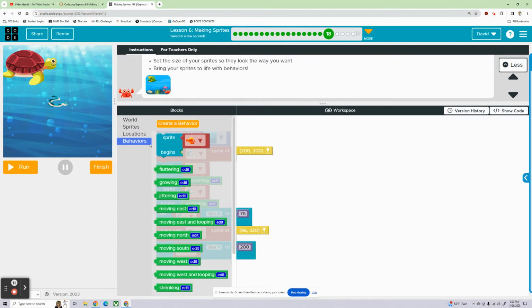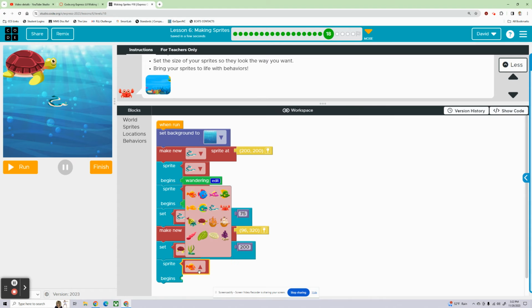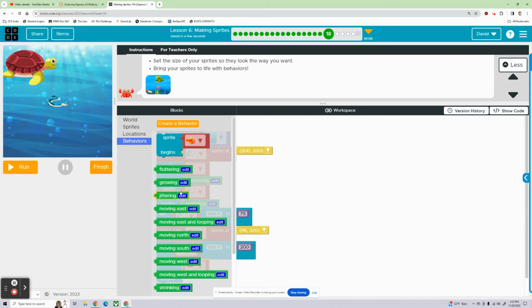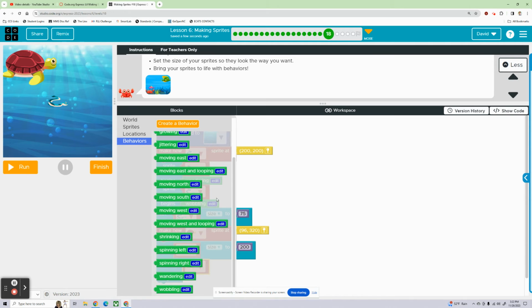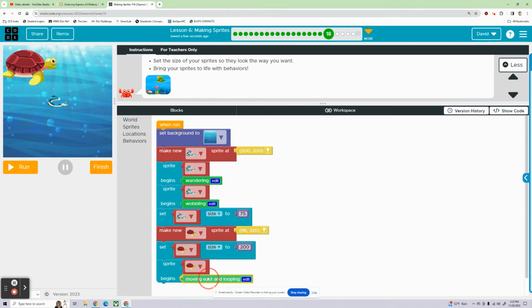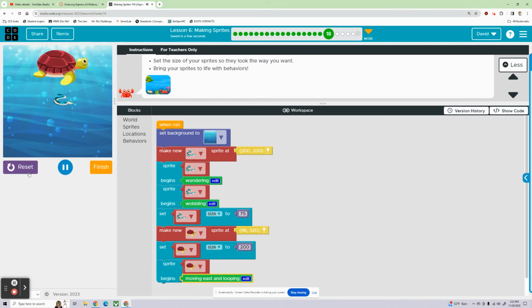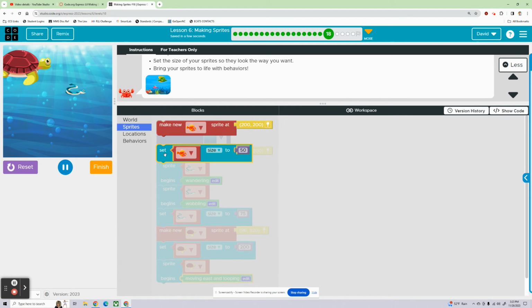Okay, behaviors. Let's make this turtle behave. Behave yourself, turtle. My goodness. We're gonna make him move east and loop. There we go. He's just cruising. Let's make him... Can I make him go slower? I want to try that out.